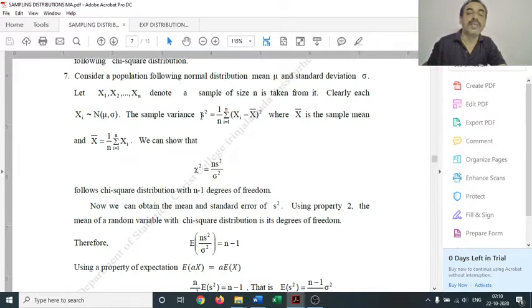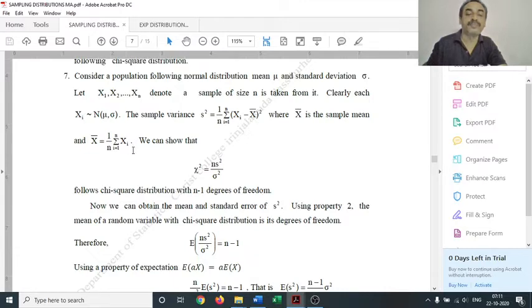Now we have the equation of sample variance, that is S square. It is given by 1 by n sigma i equal to 1 to n (xi minus x bar) whole square, where x bar is the sample mean and its equation is 1 by n sigma i equal to 1 to n xi. Here we note that S square is a statistic. S square deals with the variables representing the sample. So any measure of variables representing a sample is known as a statistic. Therefore, S square is a statistic as well as this x bar. X bar is also a measure of the variables representing the sample.